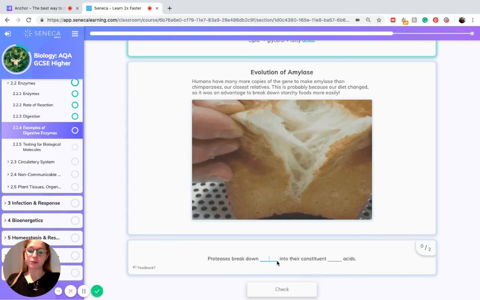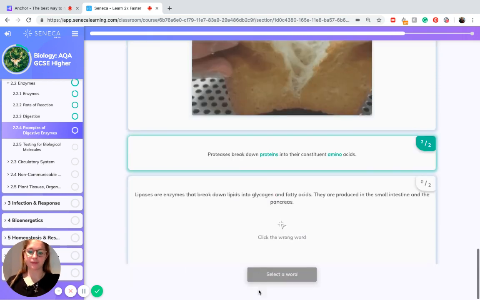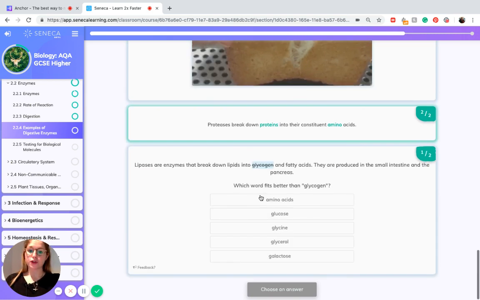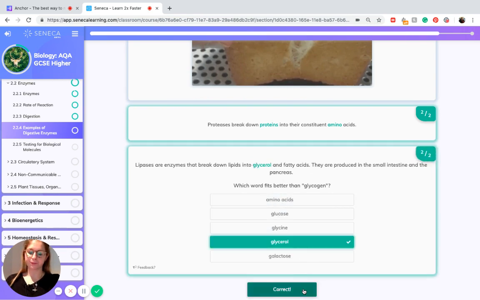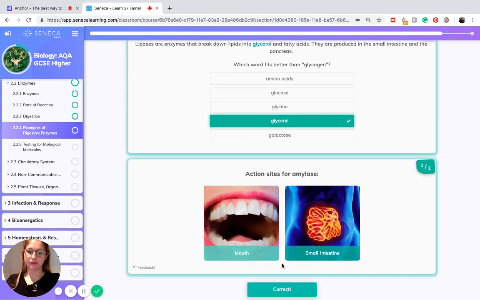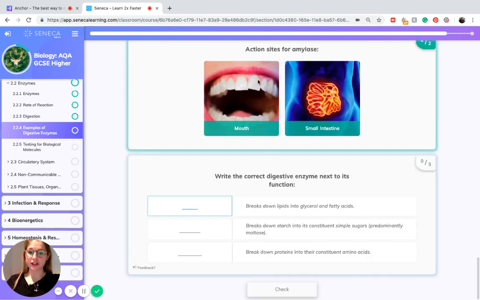So proteases break down protein, which is in the name, into their constituent amino acids. So lipases are enzymes that break down lipids into two things. These are fatty acids and glycerol. And the action sites for amylase are, as we've learned already, the small intestine and the mouth. So your food starts to be broken down while it's still in your mouth before it reaches your stomach or your intestine.